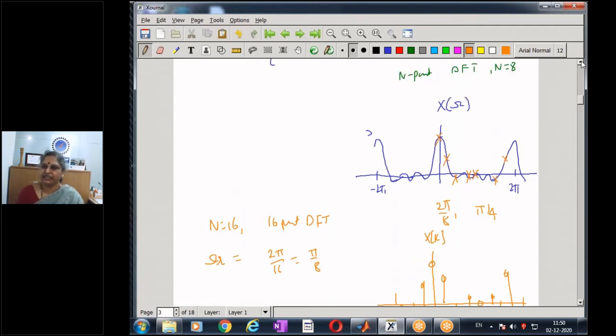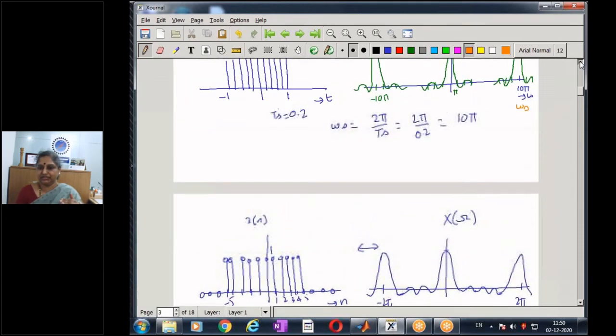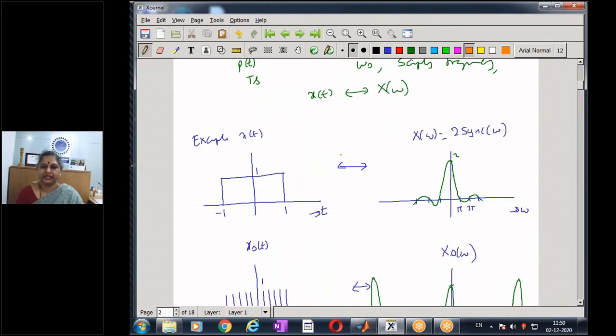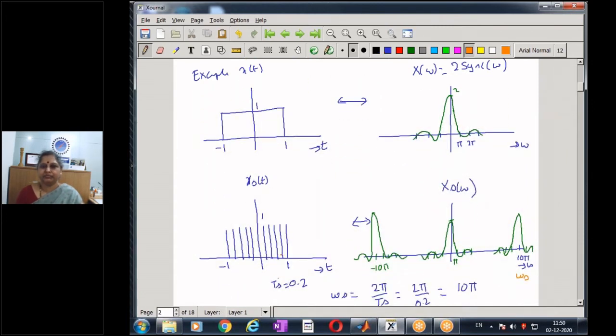Now, why have we taken this example? Just a quick recall. We have taken an example where I have a rectangular pulse as my time domain function. When I take the Fourier transform of this function x of t, it's a sinc function in the frequency domain. It is continuous, non-periodic, and the spectrum extends from -infinity to infinity. And when I sample the signal, through the sampling theorem we know that the spectrum of the sampled signal becomes periodic. It is still continuous, but it has become periodic with period omega s.